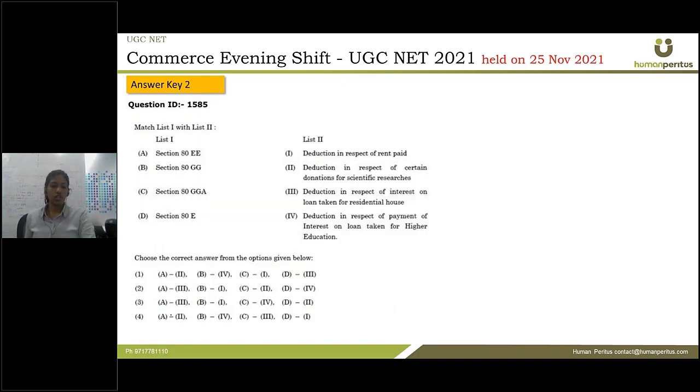Now this is a question regarding deductions, and this type of question has been asked every year by UGC. So we should always remember the list of deductions under section 80, 80C, 80G, every deduction that is given there, because this question is always asked. So under section 80EE, the deduction is regarding interest on loan taken for residential houses.